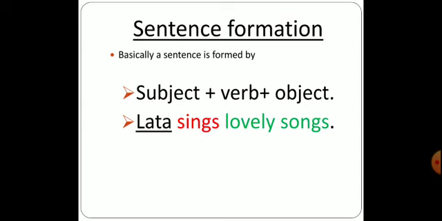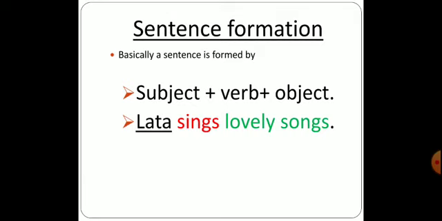Then we have verb, that is sings. Any action doing words are known as verbs. So over here we have sing, that is an action. We can have eating, dancing, bathing, cleaning, talking, sleeping, anything could be. Some actions are being indicated, so this is called a verb.